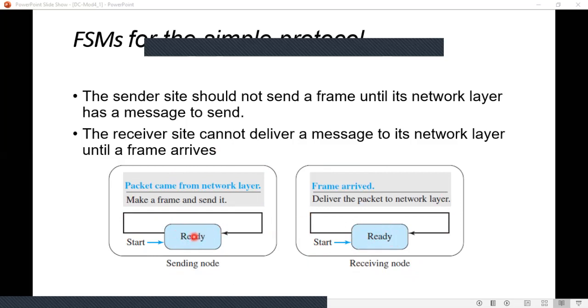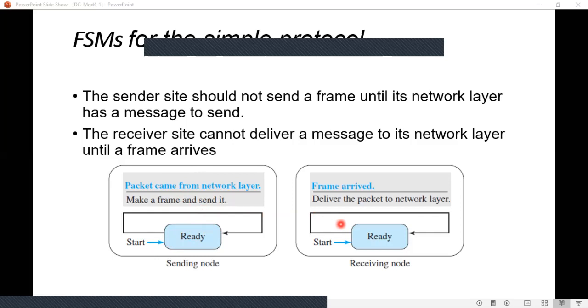The sending machine remains in this ready state until a packet arrives from the network layer. This colored arrow mark means the beginning of a state. Once the packet arrives from the network layer, it will encapsulate it in a frame and send it to the receiver through the logical link.